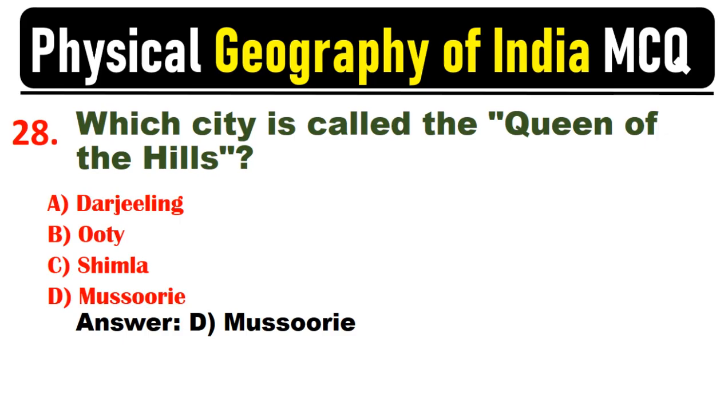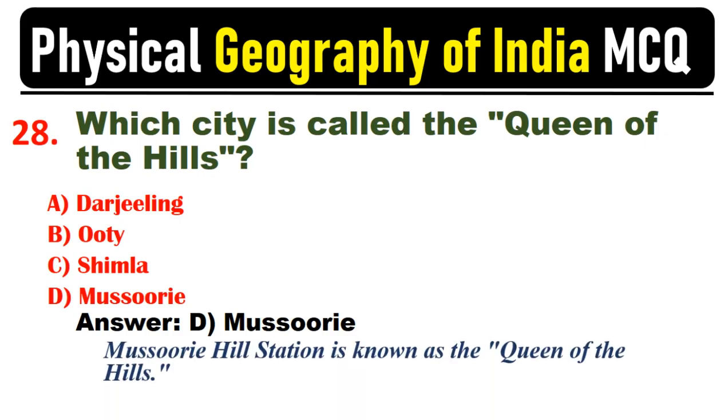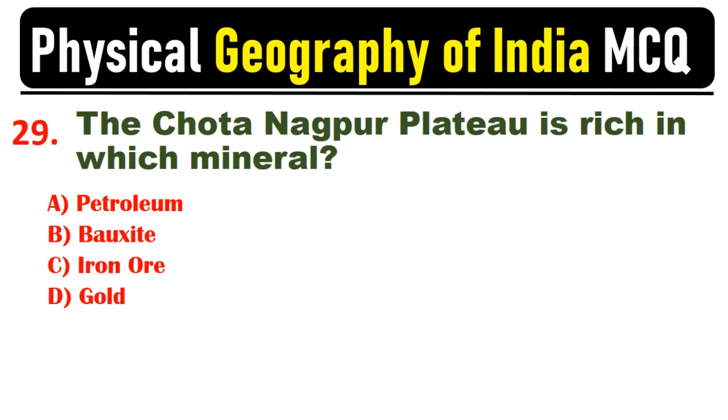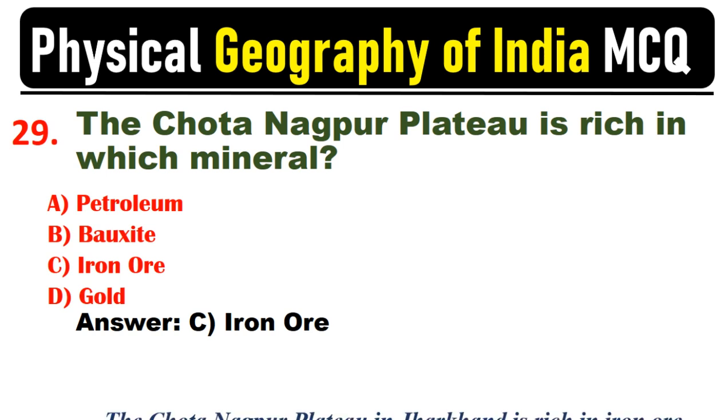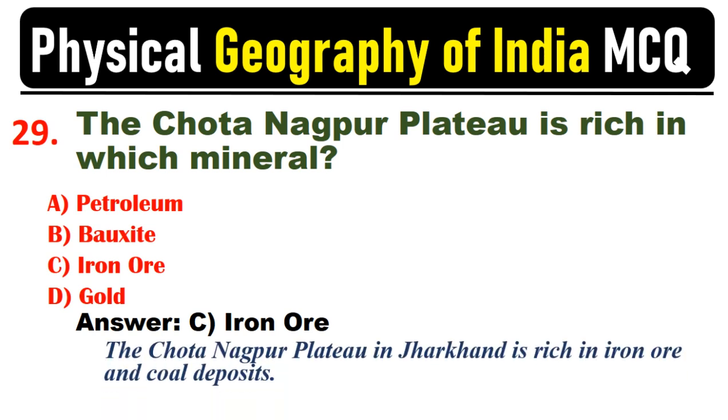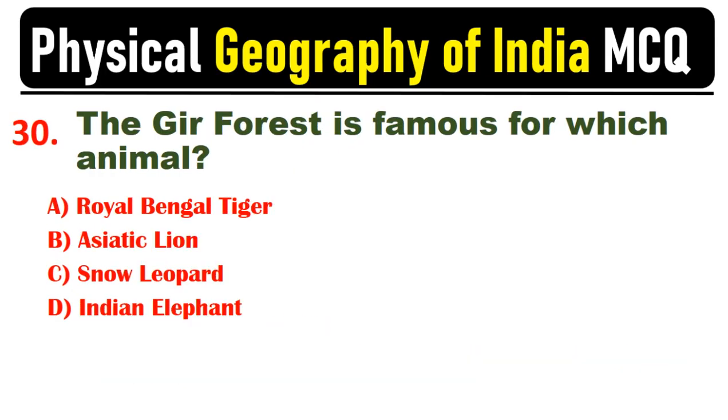Answer: D. Mussoorie. Mussoorie Hill Station is known as the Queen of the Hills. The Chota Nagpur Plateau is rich in which mineral? Answer: C. Iron ore. The Chota Nagpur Plateau in Jharkhand is rich in iron ore and coal deposits. The Gir forest is famous for which animal? Answer.